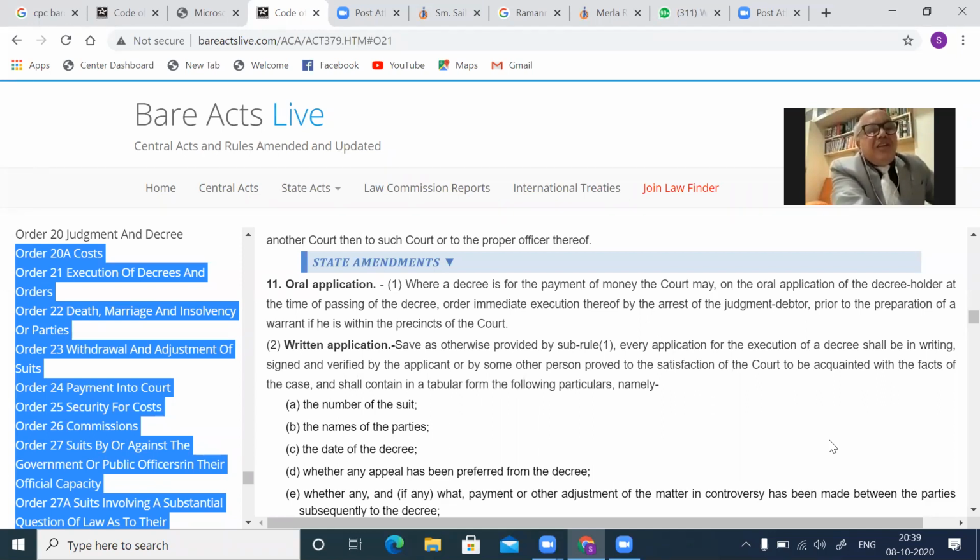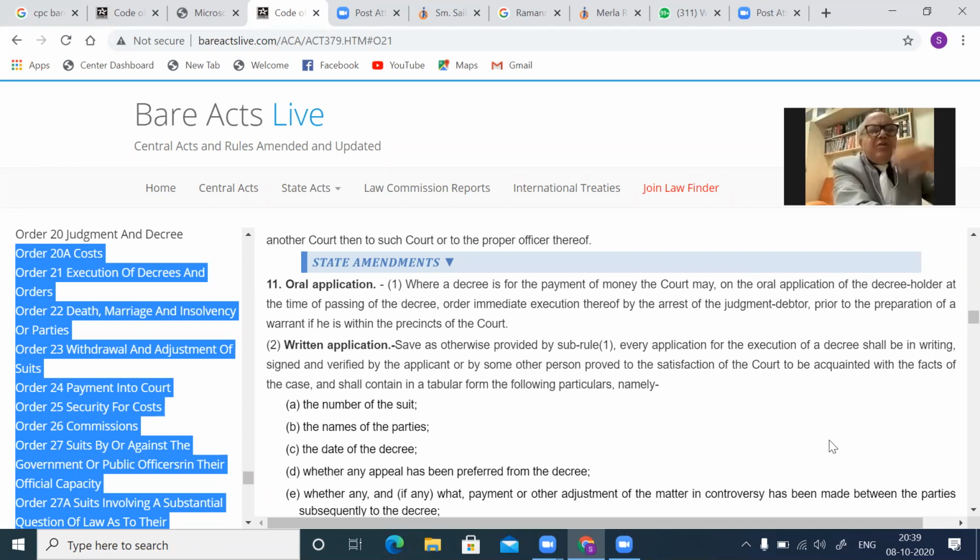The condition is that here the application should be made by the decree holder, the lawyer of the plaintiff, immediately when judgment is pronounced. Number two, it must be a money decree, and not for conjugal rights, not a decree for specific performance. It's a specific money decree, might be a summary suit or a regular suit or a suit on any negotiable instrument where the defendant is liable to pay you. It may even be a suit for damages where the money is sought.